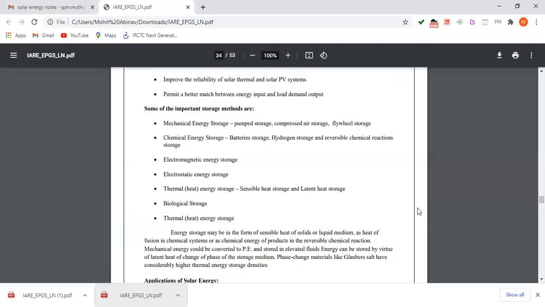Some of the important storage methods are mechanical energy storage, that is pumped storage, compressed air storage, flywheel storage. Chemical energy storage, that is battery storage, hydrogen storage, and reversible chemical reaction storage. Electromagnetic energy storage, electrostatic energy storage, thermal energy storage, which is sensible heat storage and latent heat storage. Biological storage, thermal energy storage.